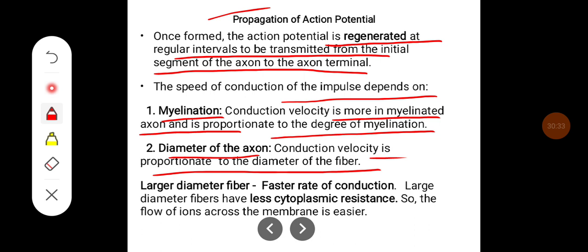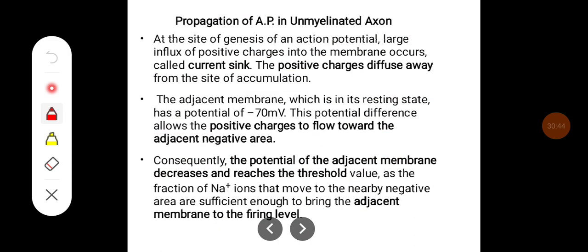In a large diameter fiber, a faster rate of conduction occurs, and large diameter fibers have less cytoplasmic resistance. So the flow of ions across the membrane is easier. Propagation of action potential in unmyelinated axon.